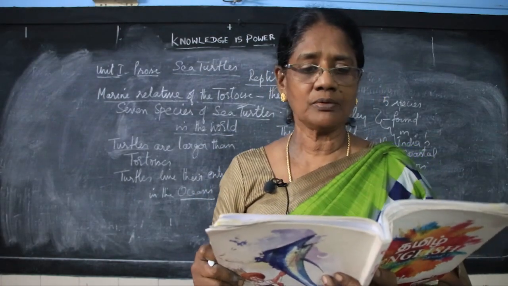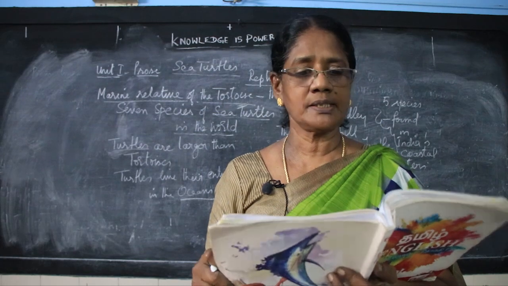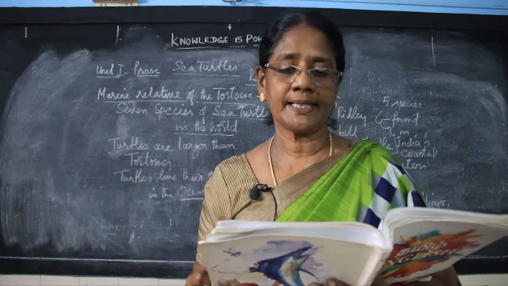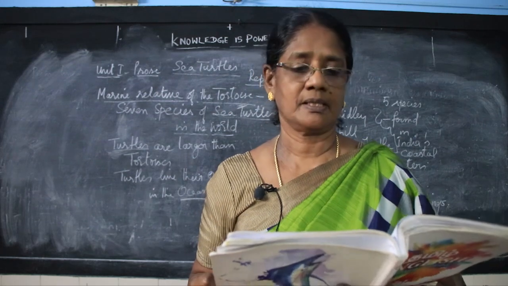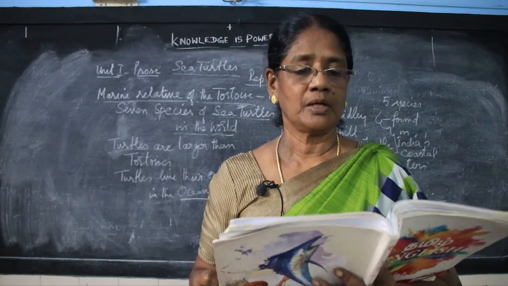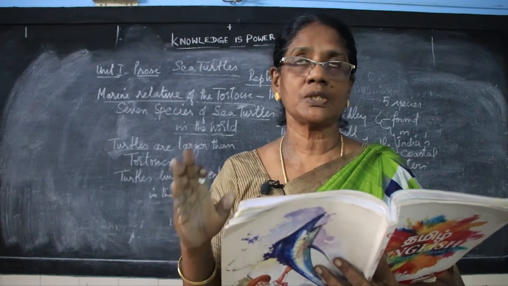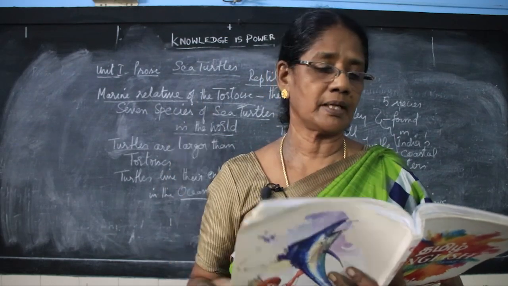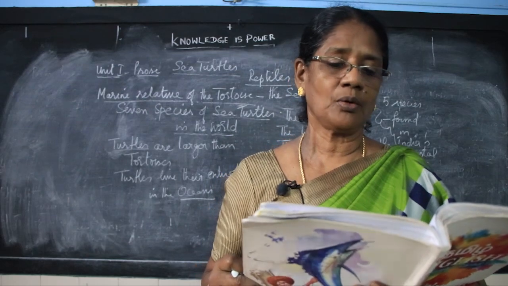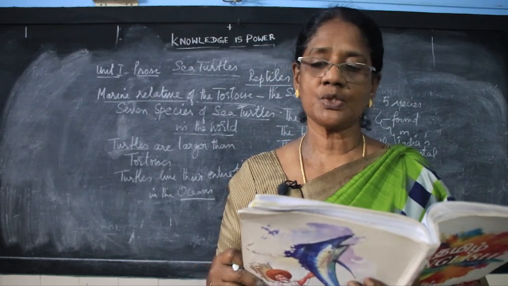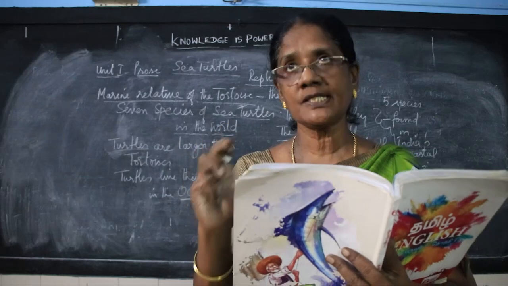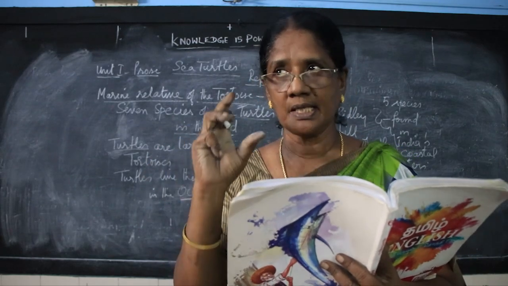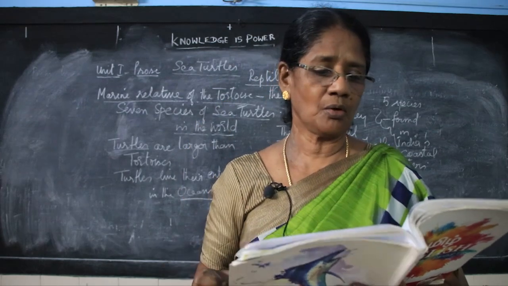Now we have to choose the right and the wrong answer. Female olive ridleys come ashore at night to lay eggs. True. Female olive ridleys move towards the land only during nights. Put a tick mark. The eggs of an olive ridley are in the shape and size of a cricket ball. Wrong. Tennis ball. A cricket ball is bigger than a tennis ball. It is in the shape of a tennis ball.